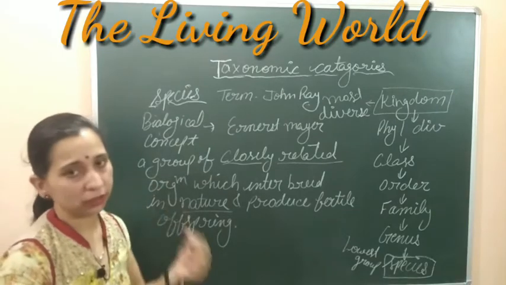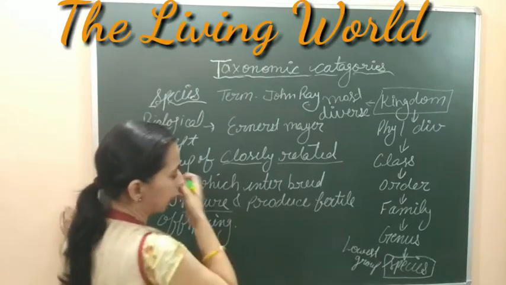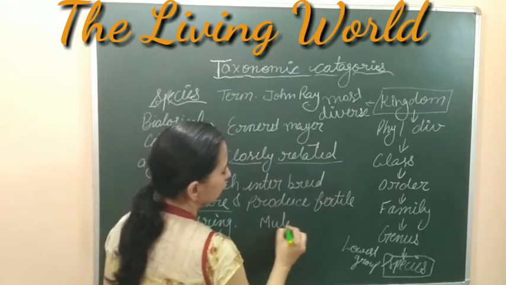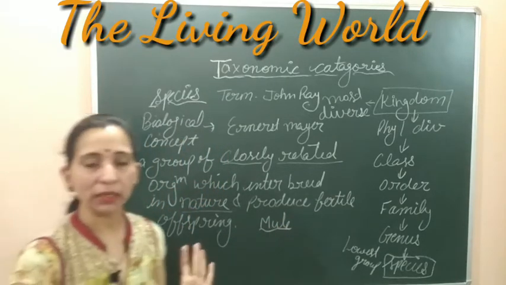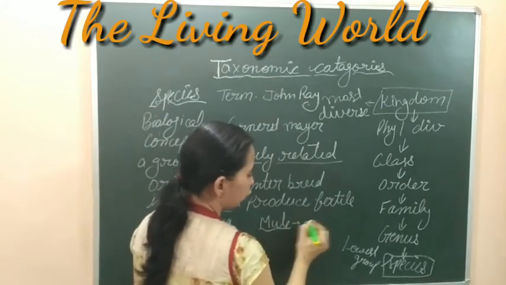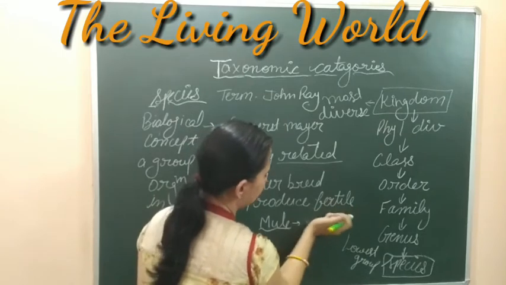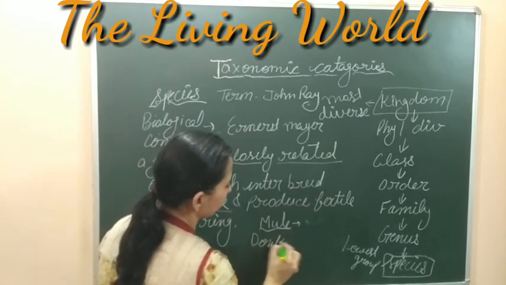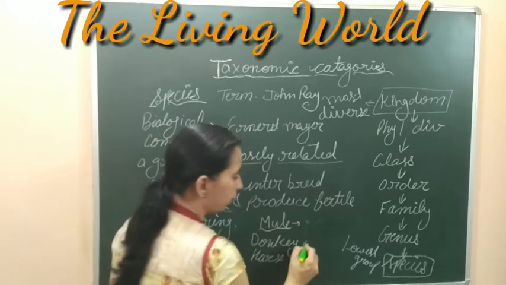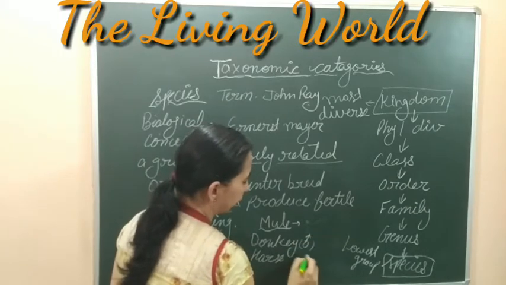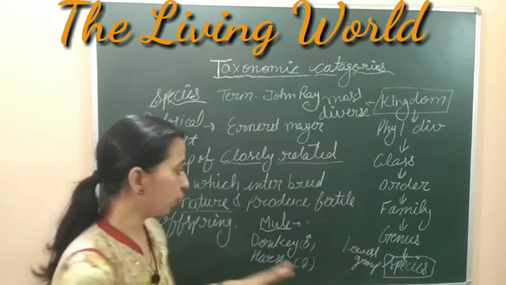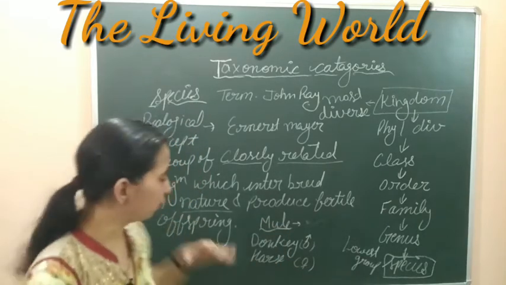There are some exceptions related to the species. अगर हम कुछ exceptions की बात करते हैं species का, here one exception is the mule. Mule is an interspecies hybrid. This is the hybrid of donkey and horse, in which the male donkey is bred with the female horse. Then we get the mule, and this mule is not a fertile offspring.